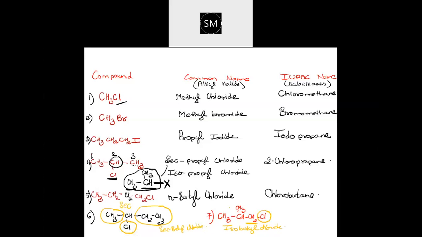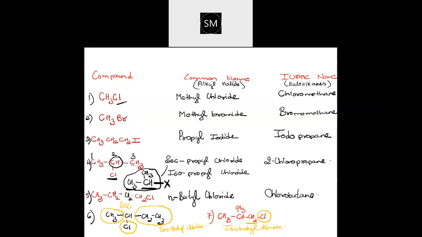Iso means you should have CH3, CH and CH3 group coming in that chain. Okay. So here you can see that CH3, CH and CH3 group. You can see that group here. So then this group, if they are coming, that is iso. CH.